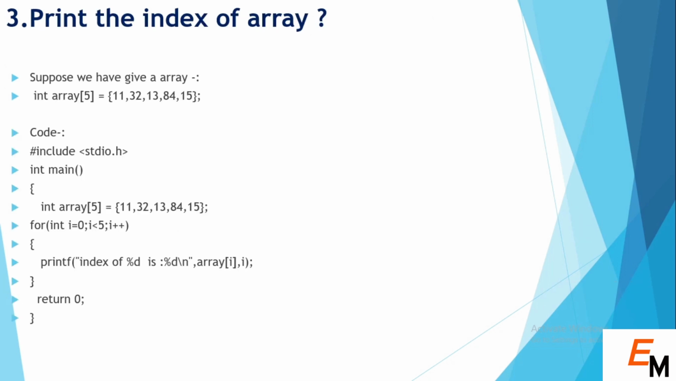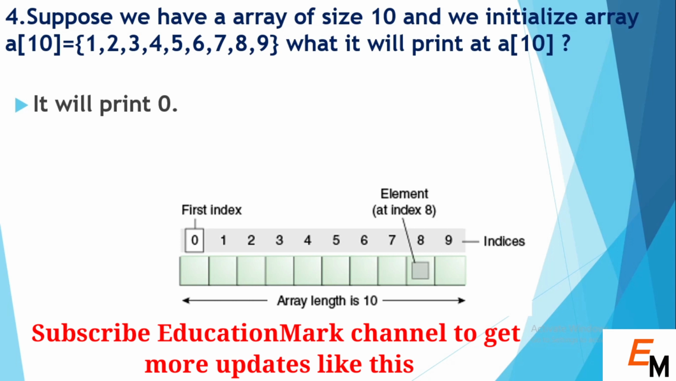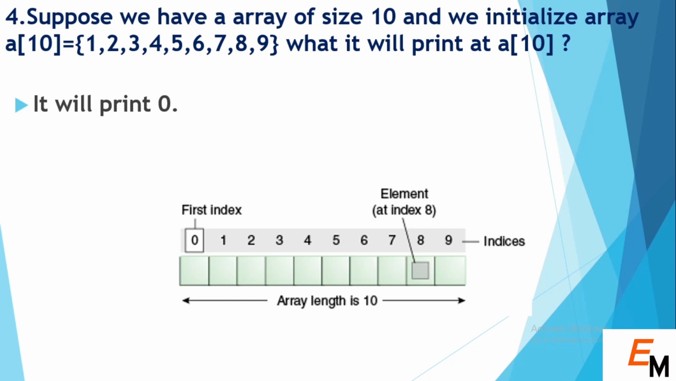The third question is, print the index of an array. This is a very simple question, but normally people get confused when the interviewer asks this question. As you can see on screen, we have an array of size 5, and after that we use a for loop, and after that we print the array element, and we also print the index of the array. The fourth question is, suppose we have an array of size 10 and we initialize that array with these numbers, what will it print at a of index 10? Then simply it will print 0.